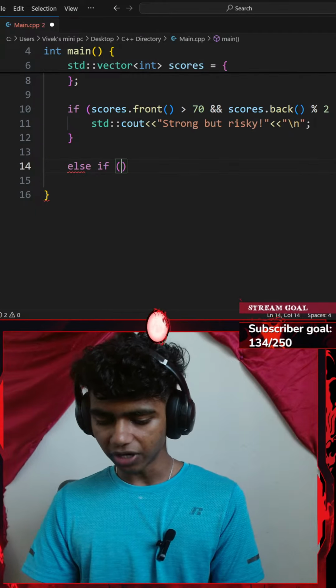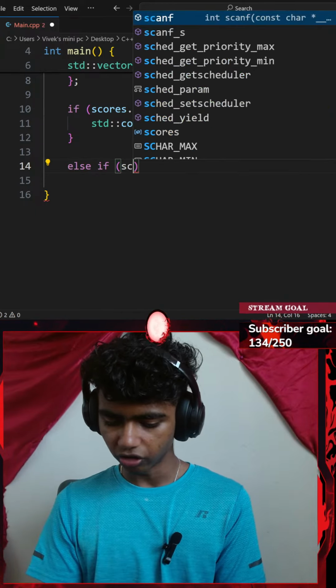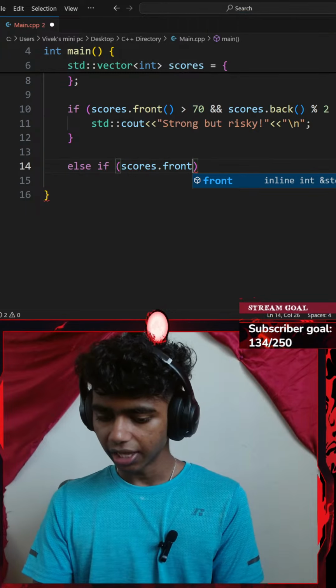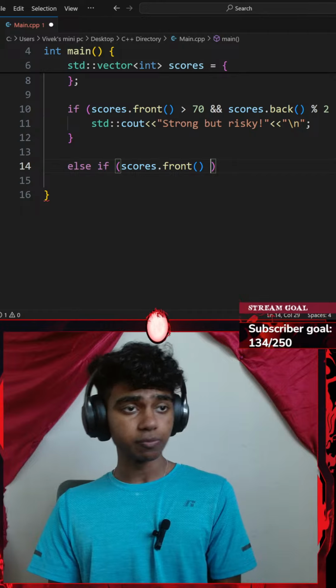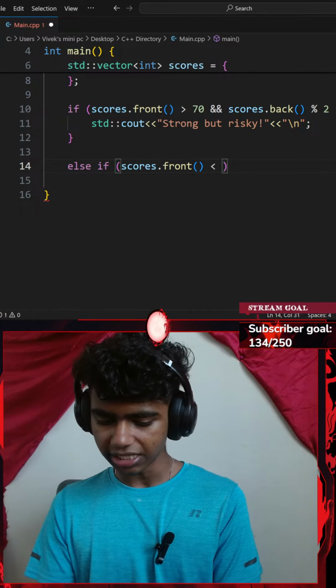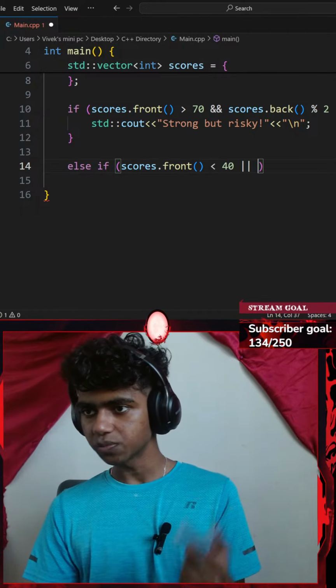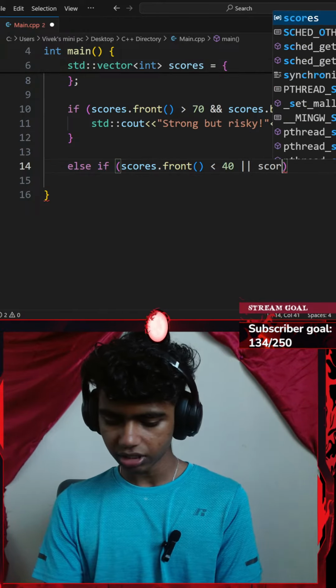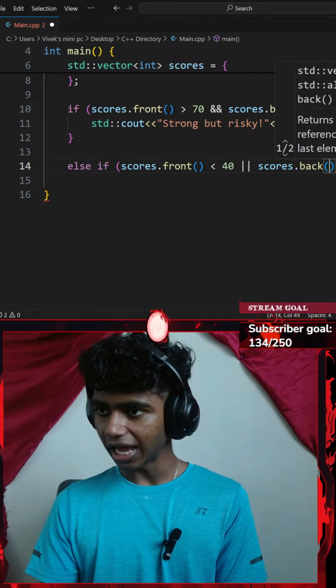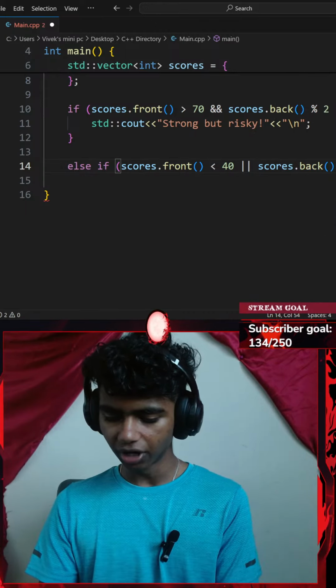My first score, so I'll go with my scores dot front. If my first score is below 40, so if my first score is less than 40, or, which is like this pipeline, or my last score. So I can go with my scores dot back, or my last score is less than 40.